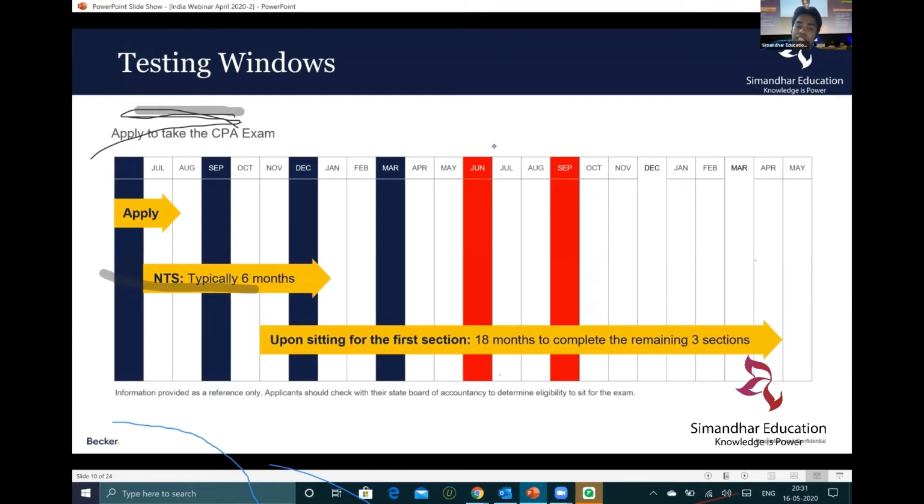Upon sitting for the first exam, once you get your result, you have 18 months to complete the other 3 sections. So what happens if I don't clear the other 3 sections within 18 months? You will lose all the credits you have passed and you'll need to write the exam again. Is it clear to everyone? Remember this 18-month window. Once you pass your first exam, the 18-month window starts. Within that 18 months, you need to pass the other 3 sections. In case you don't pass, you lapse all your credits as well, so you'll need to write the CPA exam again.